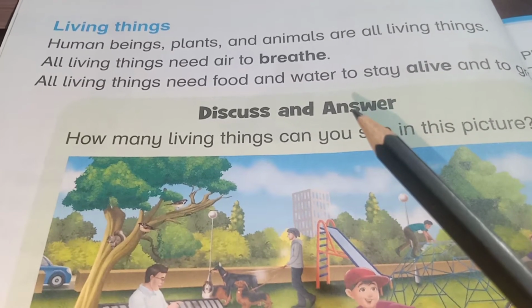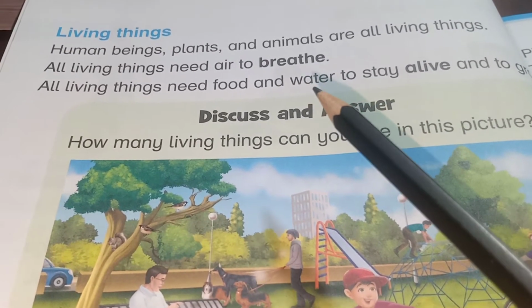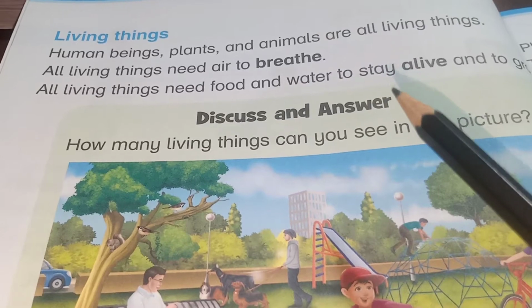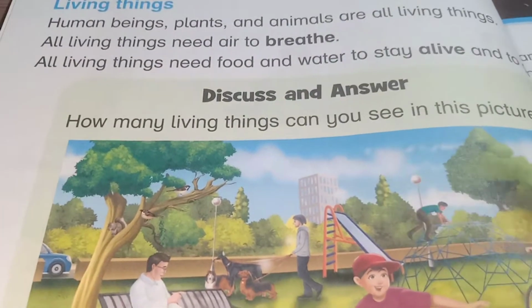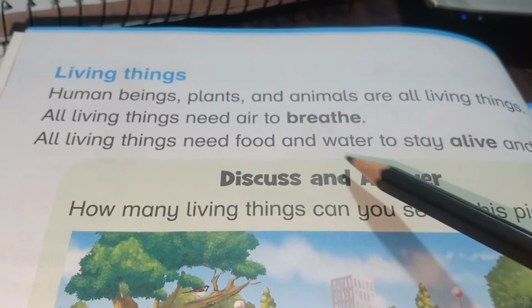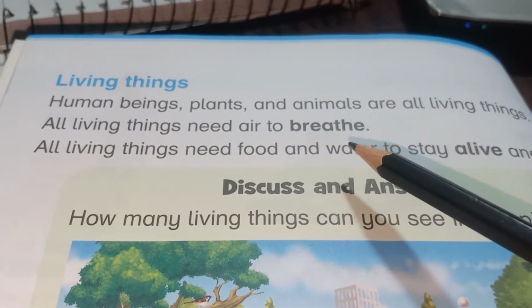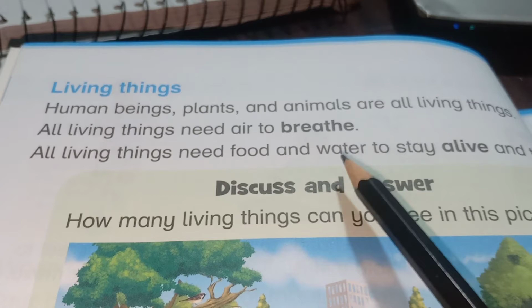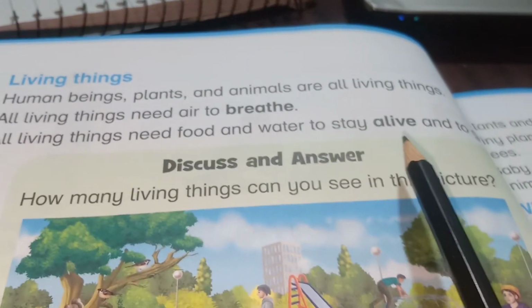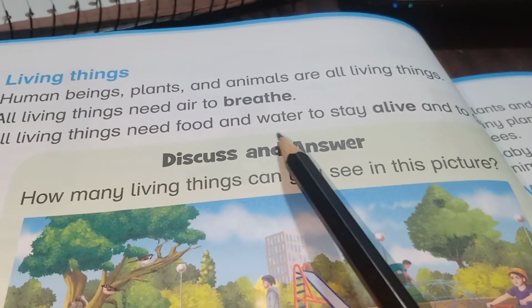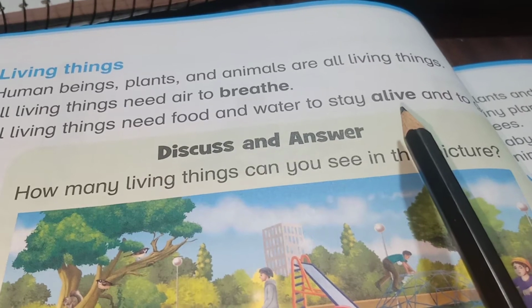But if you have good, healthy food, and you are taking water, you will see you are growing good. So from the above lines, we can say there are two conditions to be a living thing. First, they should need air to breathe, and second, they should need food and water to stay alive, right?